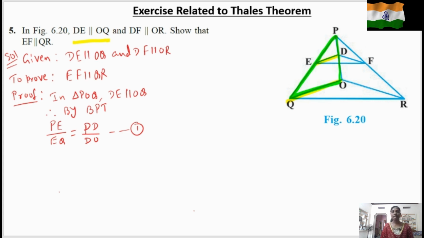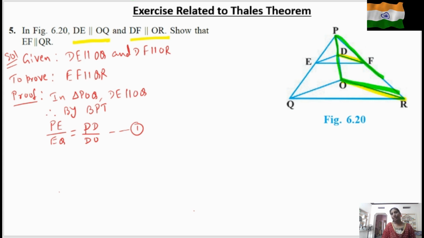Now again we should choose another triangle. Now let me erase it. We should choose a triangle in which we find DF parallel to OR. See here we have DF is parallel to OR. It means we can take this triangle POR.